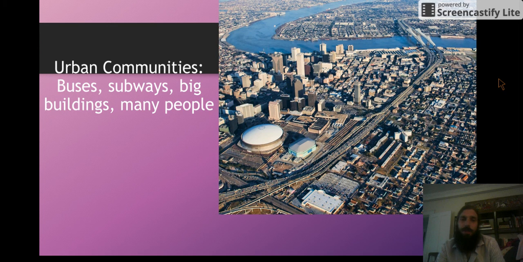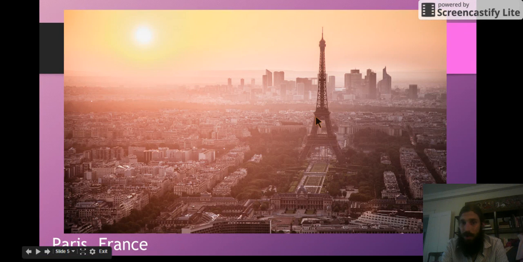The first type of community is exactly what New Orleans is. It's an urban community. In an urban community, you'll find buses, subways, big buildings, many people, many stores. That's what you're going to find in an urban community. Now, we're not the only place with urban communities. Paris, France is an example of an urban community, and it's all the way across the ocean.